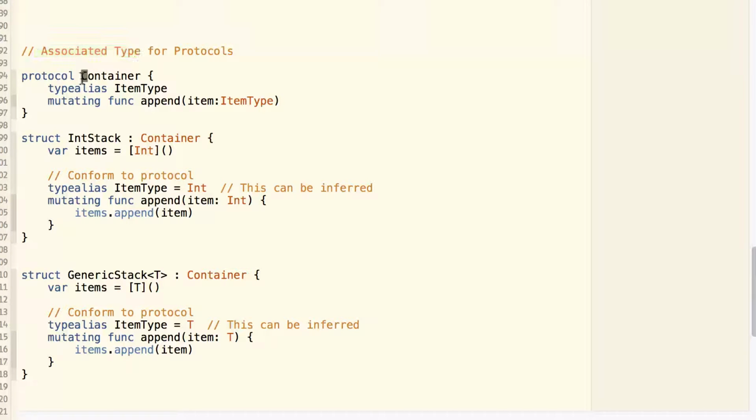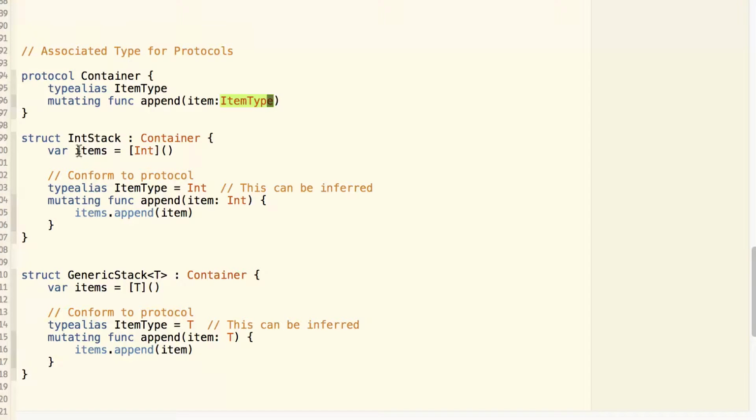We have a protocol called Container, and this protocol has a function called append. But we don't want to limit this Container to be holding only one type of data. So we use associated type, and the syntax is typealias ItemType. This means that this Container is using a generic data type which is called ItemType. So the append function is taking a parameter of the type ItemType.